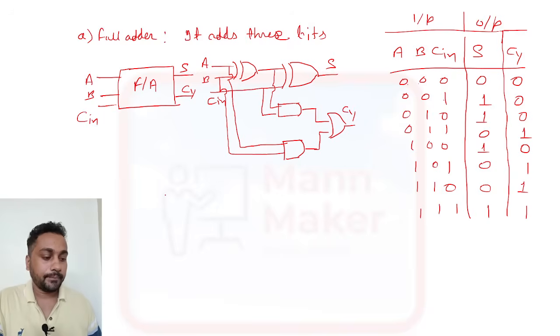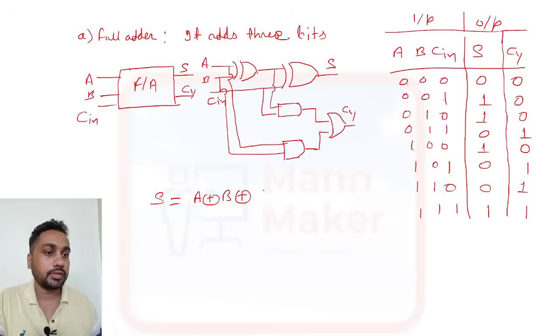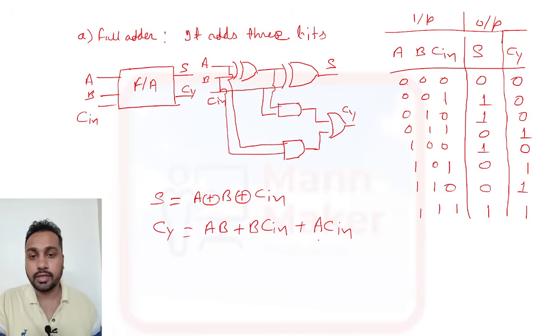Now if you see the equation, for sum, if you write an expression according to this table, it will come A XOR B XOR C in. And for carry, if you see the truth table for carry, it will come AB plus B C in plus A C in. This is the equation for a full adder.